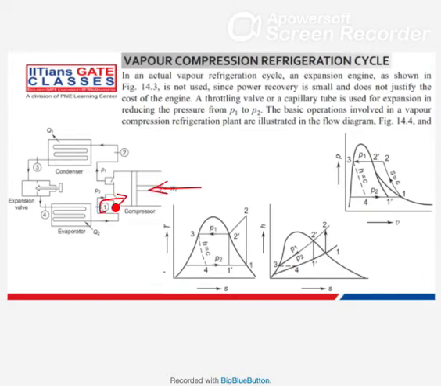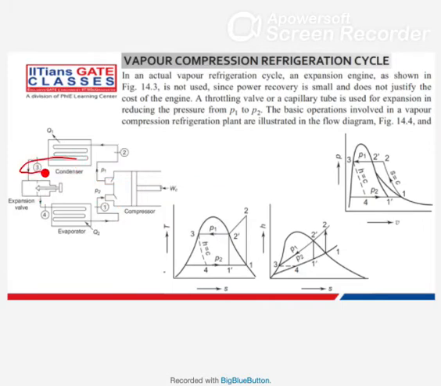Here the refrigerant will enter, and after compressing it will leave from here and go to the condenser. This compressor, you can see as a small box at the bottom of a refrigerator somewhere, a spherical or box kind of thing. After that the fluid will go to the condenser. There also you can see the coil. Now after that you can see very thin pipes at the back of the refrigerator.